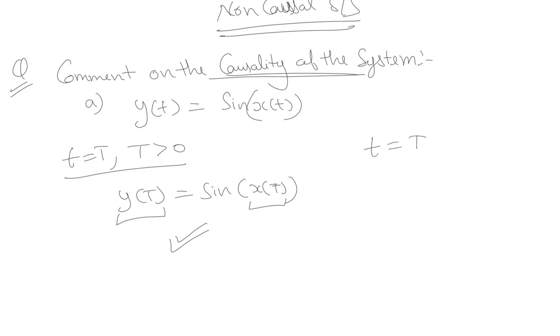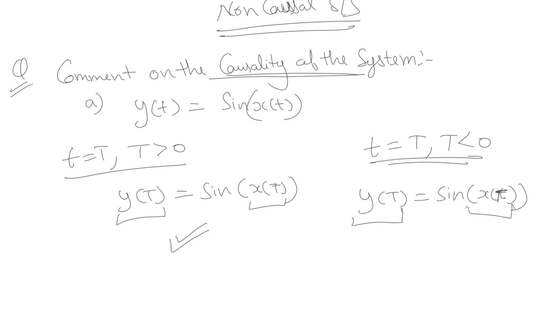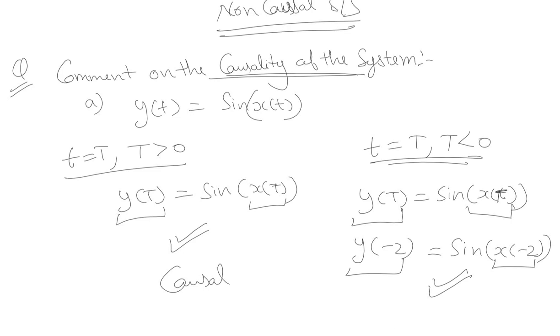Similarly for negative values of time t, we'll check the same condition. Again we can see that the present output depends on the present input only. That means if you take any negative value, y of minus 2 let's say, is equal to sine of x of minus 2. So the present output depends only on the present input. y of t is the output and x of t is the input signal, right? So for negative time instants also this condition is satisfied, hence a causal system. We can comfortably comment that this is a causal system.